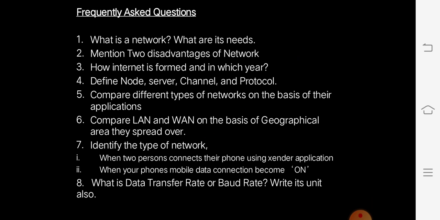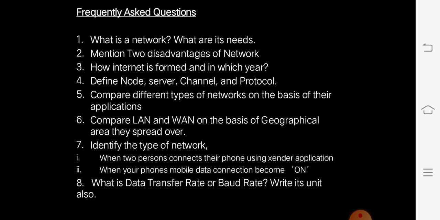The third one is how the internet is formed and in which year. That is, it is a collaboration of ARPANET and NSFNet in the 1990s. Define node, server, channel and protocol. These come under the topic of terminologies of networks.